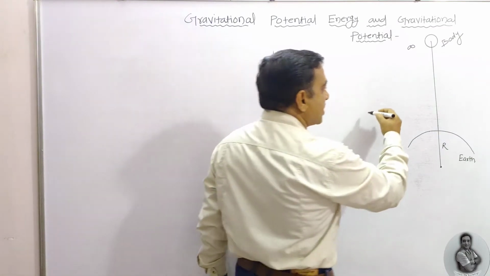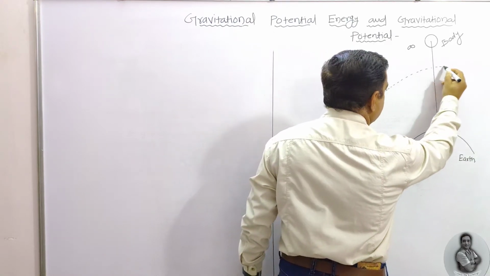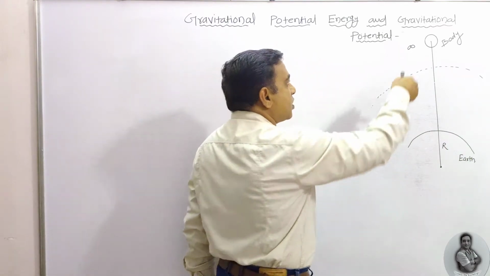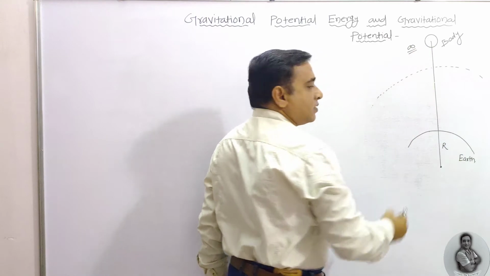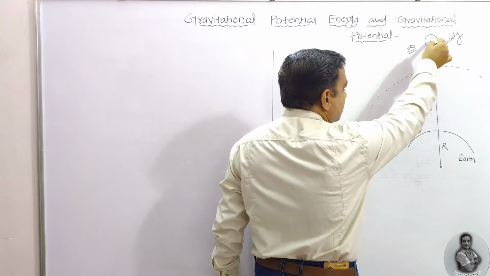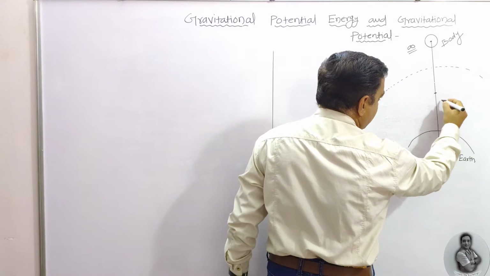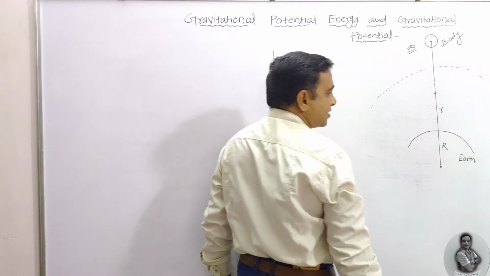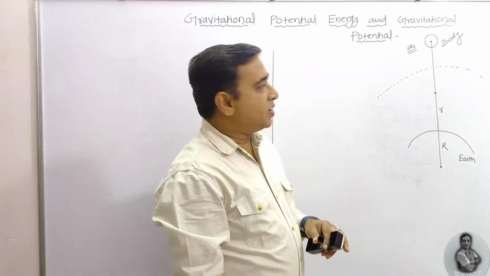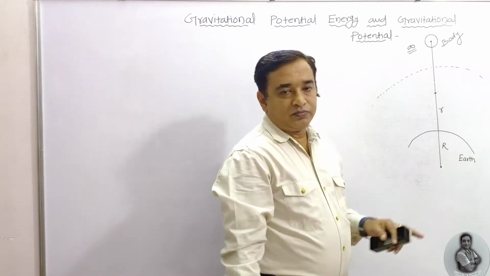We know that it has a sphere of influence. Let us consider this is the sphere of influence around it, in which the gravitational force acts. But here the body is beyond that, at infinite distance. So the external force is applied to bring that body to this position at a distance r from the surface of the earth, meaning the body comes from infinite distance to a distance r.